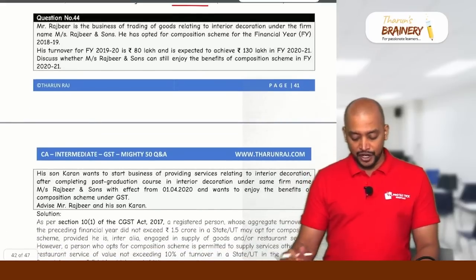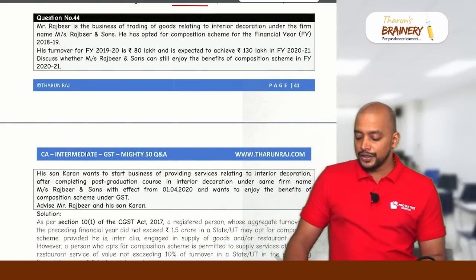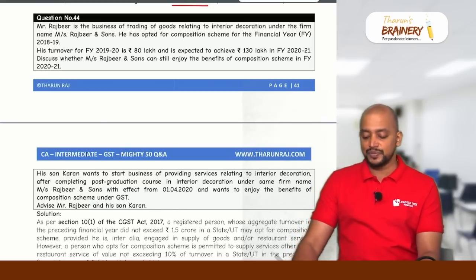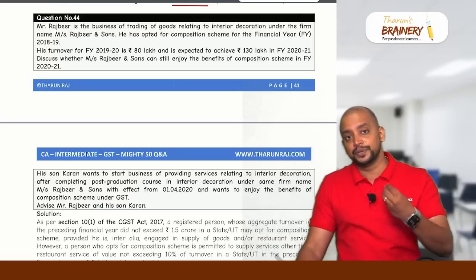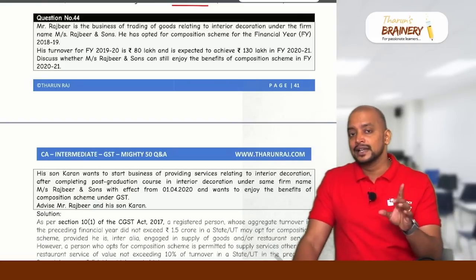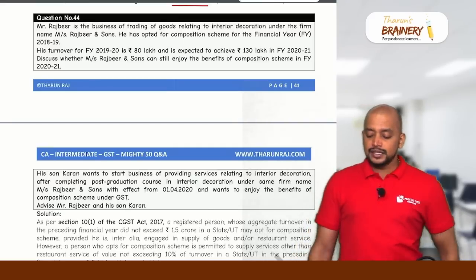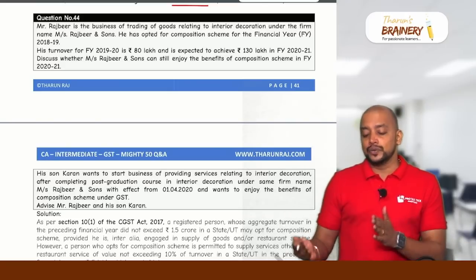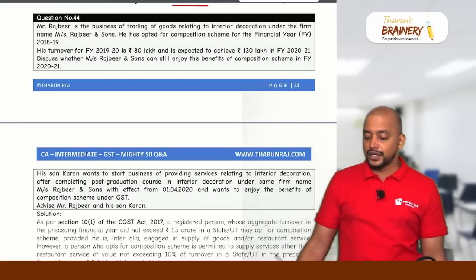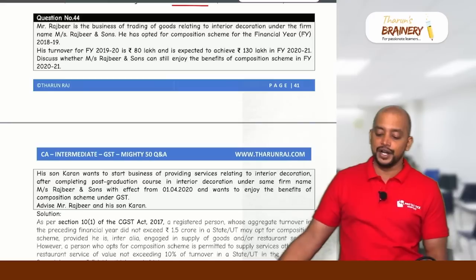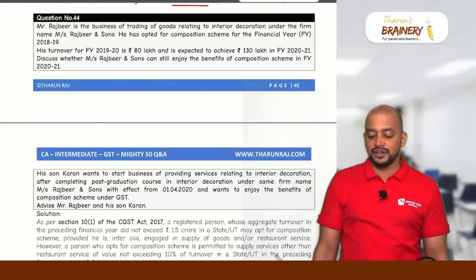Then question number 44. Mr. Rajbir is in the business of trading of goods relating to interior decoration under the firm name Rajbir and Sons. He has opted for composition scheme for the financial year 18-19. He is into what business? Trading. Trading means which composition scheme would they have opted? 10(1) composition scheme. His turnover for the current year 19-20 is 80 lakhs and is expected to achieve 130 lakhs in financial year 20-21. Discuss whether Rajbir and Sons can still enjoy the benefits of composition scheme in financial year 20-21.